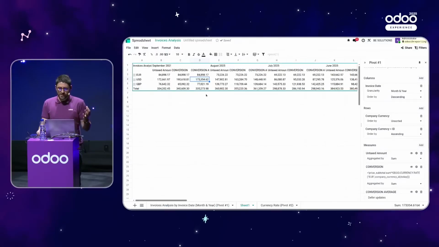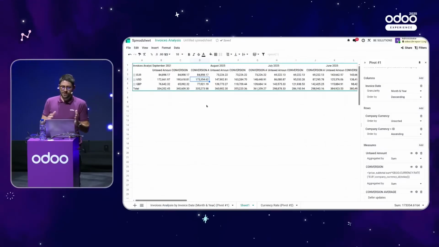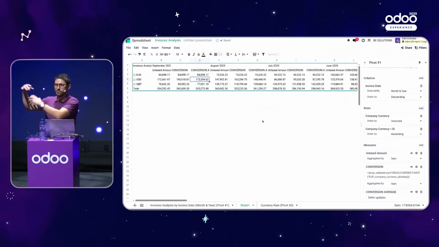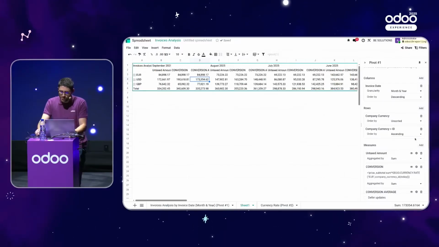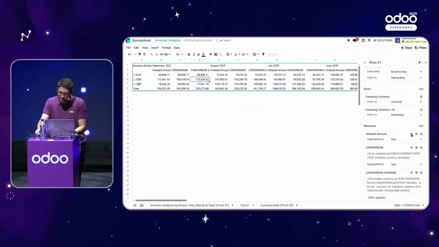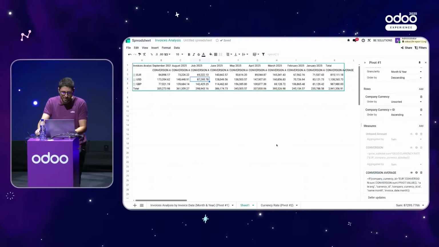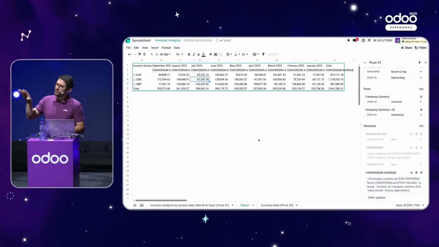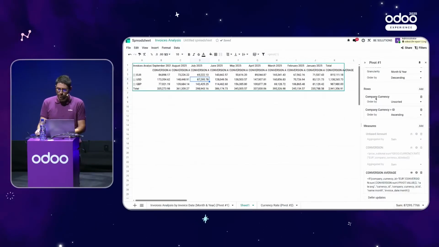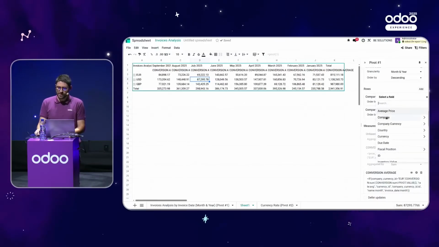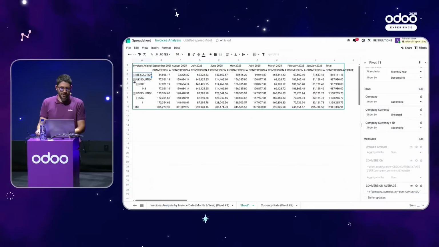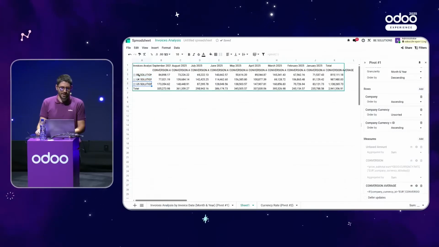So now you see that when you have that kind of table, it's not needed to see all the measures that you have created together. It was just raw data to be able to compute different values. So I can easily just remove what is not necessary. And if you would like to add the company and not display per currency, it's quite simple. You also add a new row, and you add the company as a new row, and you drag and drop, and after, you can unfold, and you will get the different companies instead.